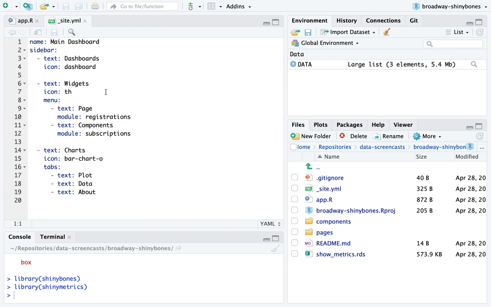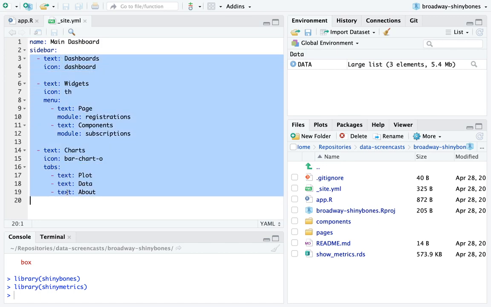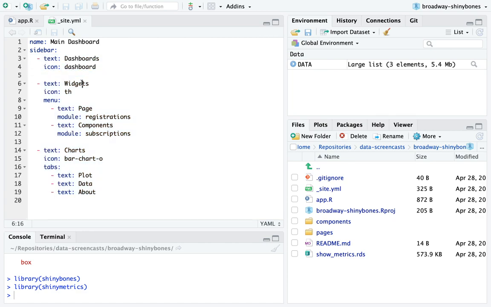It looks at this YAML file and uses that to scaffold out your app. This is the ribcage of the app, which is why it's called Shiny Bones. So you've got your dashboards, you've got your widgets, you've got your charts. What this is saying is, here are the components of the page in YAML.